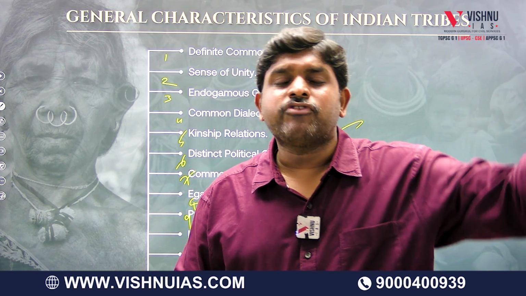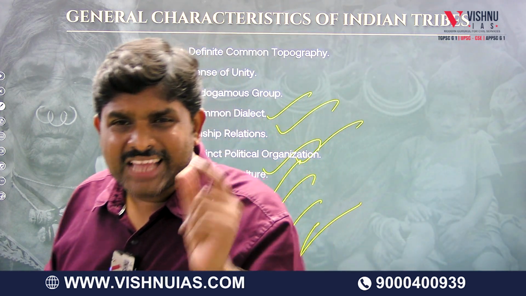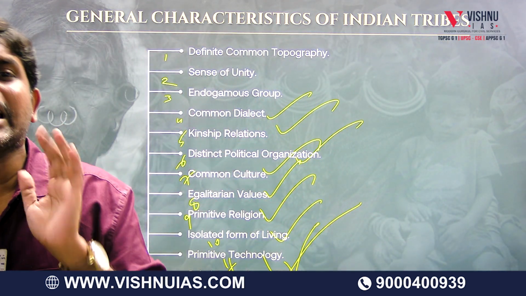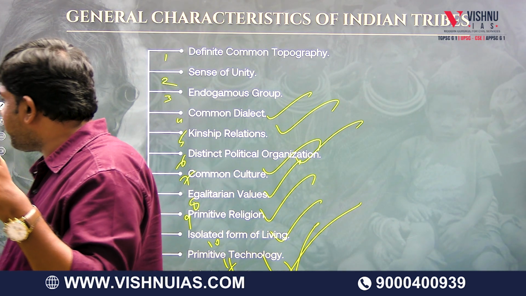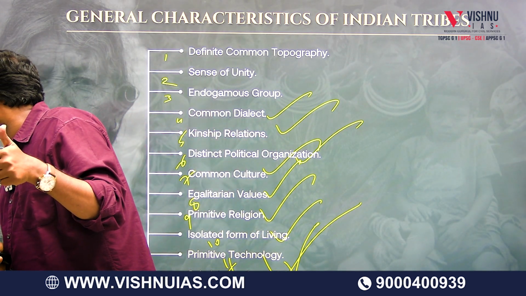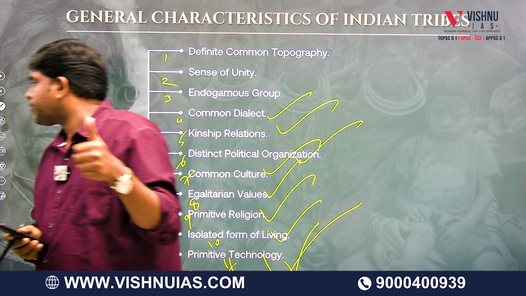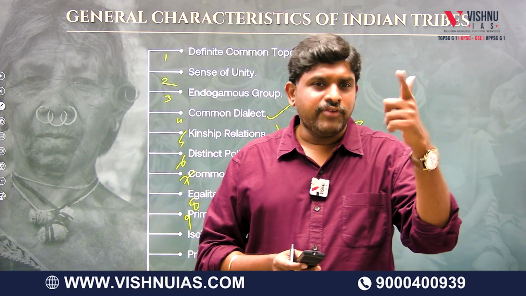If these things are present, that group of people or community is called a tribal community or simple society. So we understood the definition of tribe given by D.N. Majumdar and Ralph Linton.